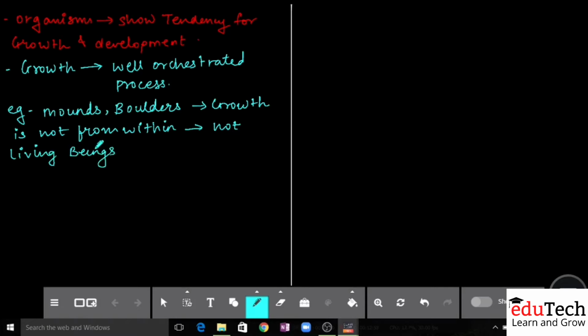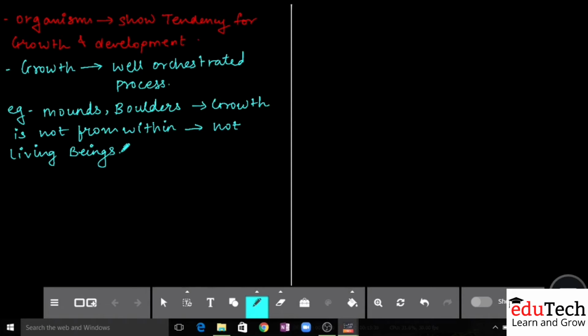What do we mean by that? Let's take one simple example, guys. If I talk about mountains, one thing is very clear: mountains are not living organisms for sure. But what if I tell you that mountains do grow? If I say mountains grow, then there is a question mark. How? Yes, mountains will grow, definitely. Now how will they grow? See, mountains will show an external growth, not internal. They will show external growth.